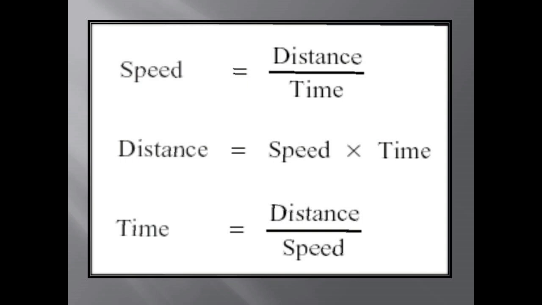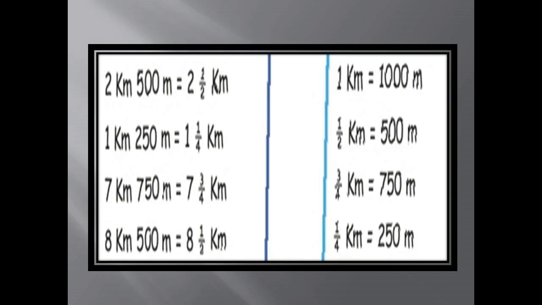Let us see the formulas. Speed equal to distance by time. Distance equal to speed into time. Time equal to distance by speed. Children, for example, I'll tell you one thing. From your house, you are coming to the school. You will notice the distance in kilometers. The same like in the speed, we have to calculate the kilometers.